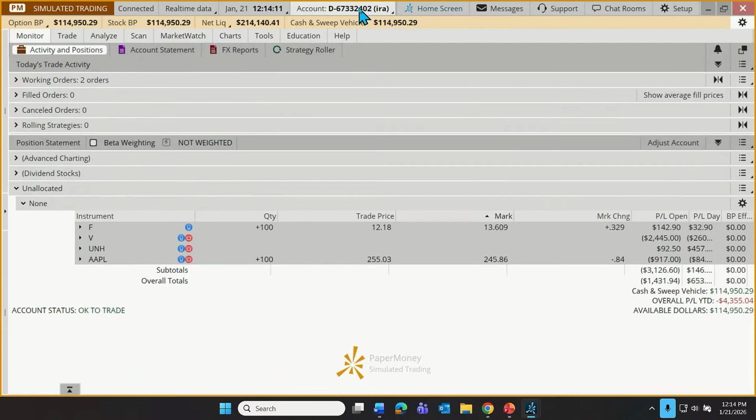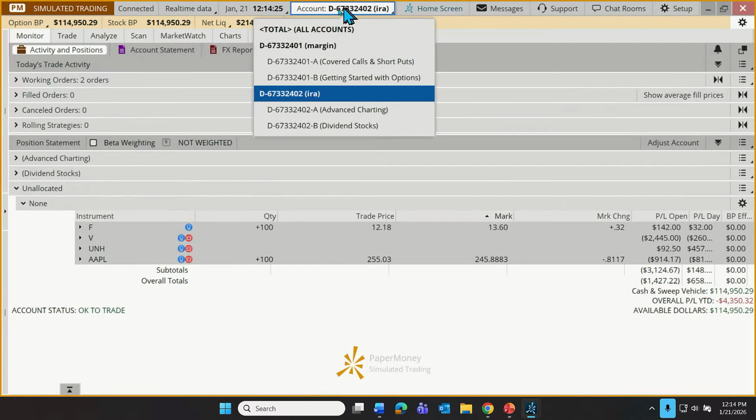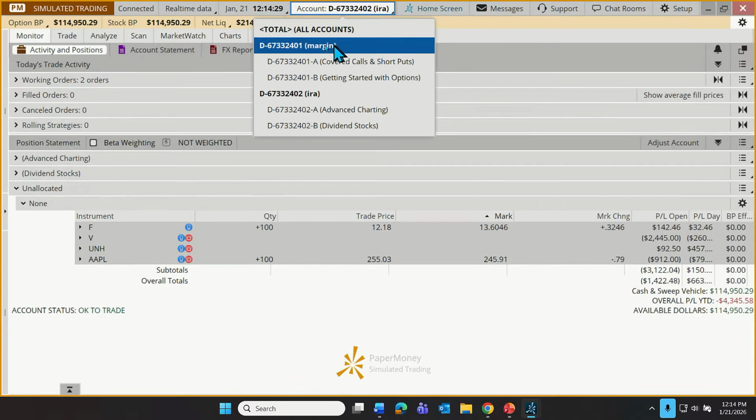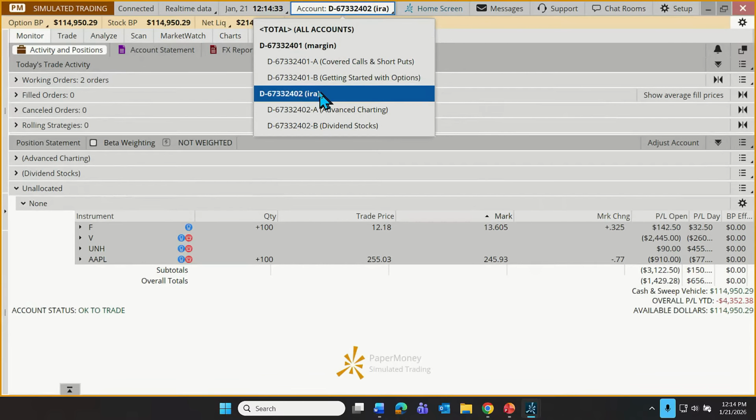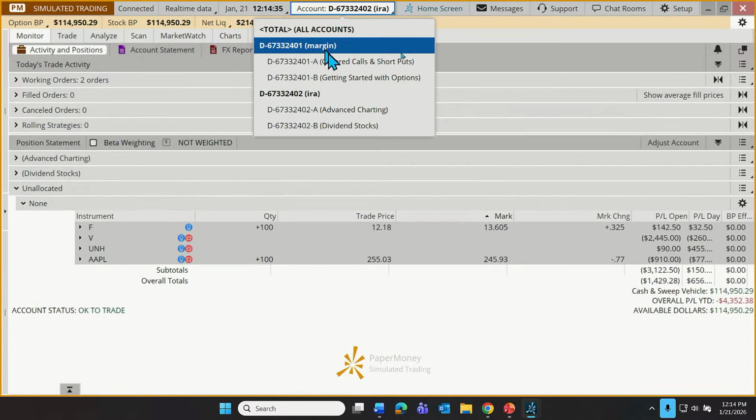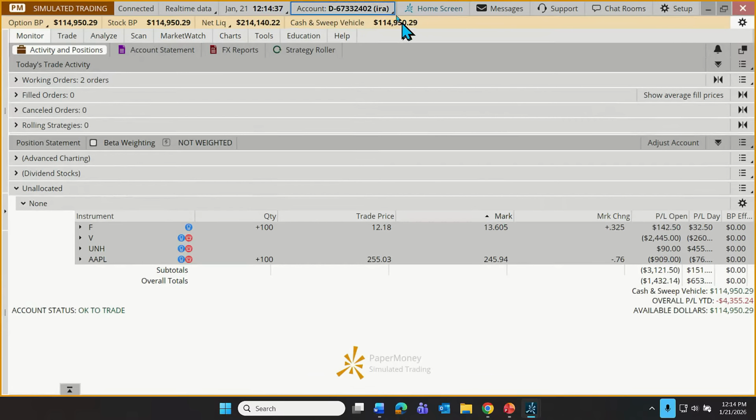I can navigate among the different accounts. Let's say that we have 3 different accounts. Maybe we have a personal IRA, we have just a normal trading account, and maybe we have another one that's householded. Anyway, we can navigate among our different accounts using this little drop-down menu right up here. Within our paper money account, it's automatically populated with a fake margin account and a fake IRA account. So I can go back and forth between those two, fake or practice or whatever we want to call that.